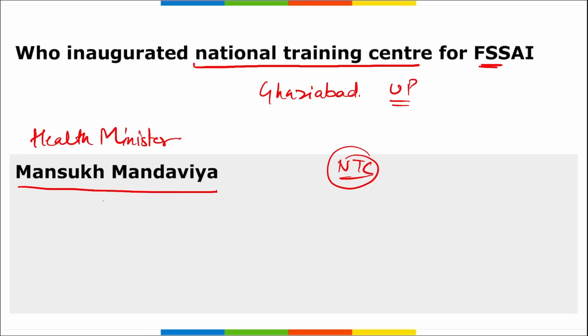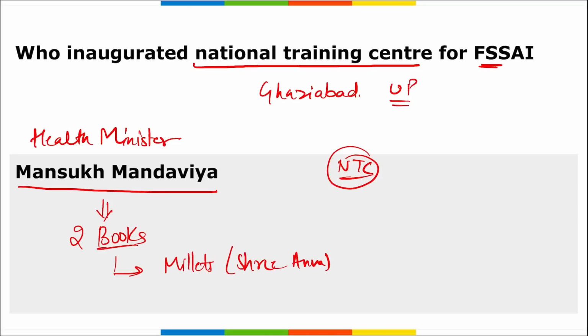Next. Apart from this, remember Mansukh Mandviya also released 2 books here. Which are those books? It is millets. That is Shri Anna is the name of the species of this, right? Millets, a healthy menu for mess, canteen, and healthy gut. And second is your Healthy You. Healthy You. Correct? It is a traditional recipes with potential probiotic benefits.